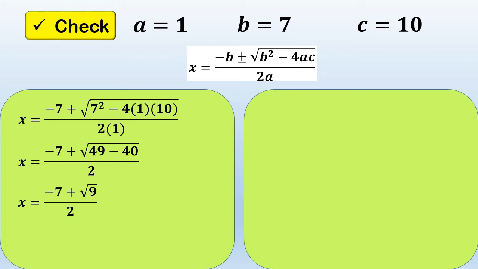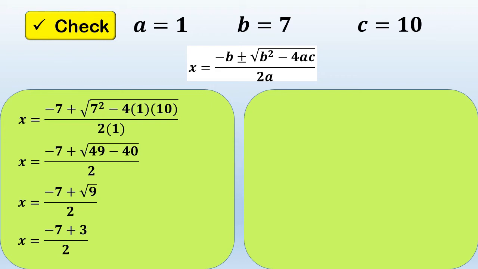Since 9 is a perfect square, so let's square root it. So negative 7 plus the square root of 9. So square root of 9 is equal to 3 over 2. So we have here now x is equal to negative 7 plus 3 over 2. Now, let's combine the numerator. Negative 7 plus 3.